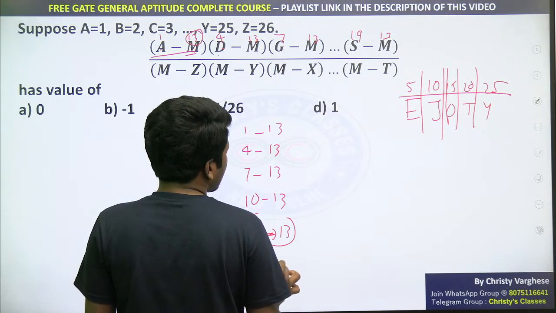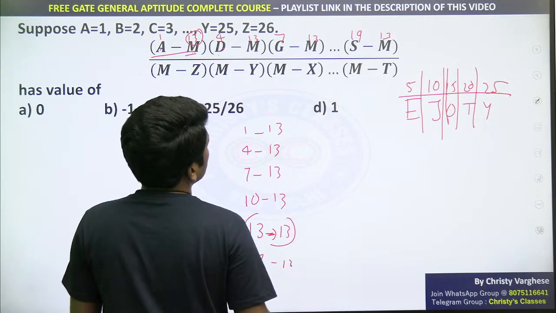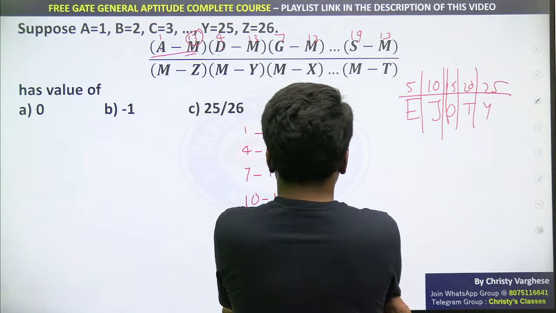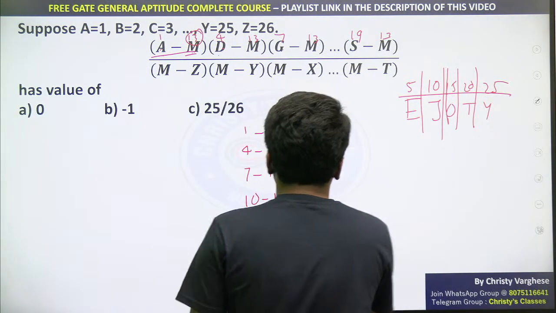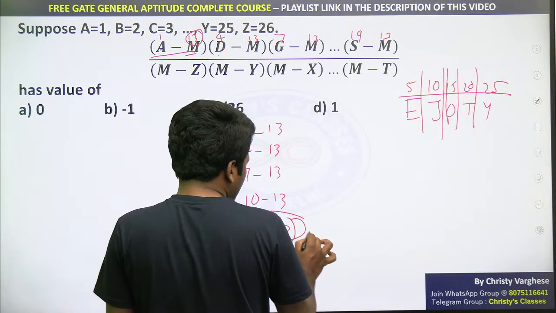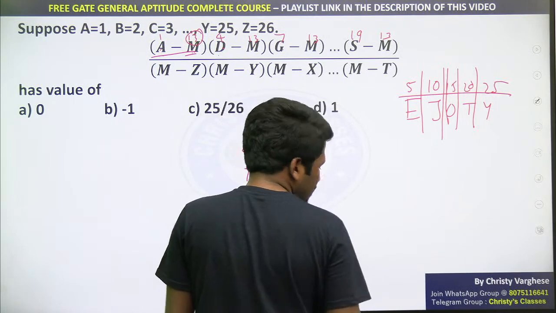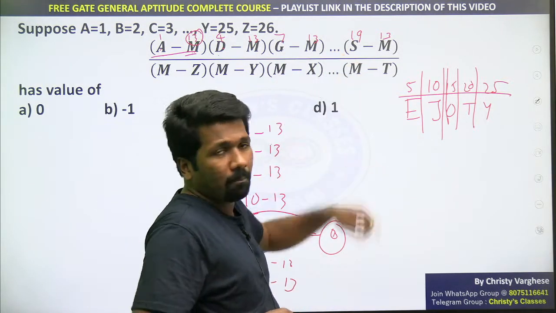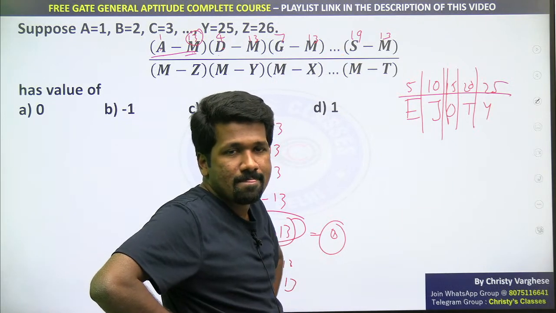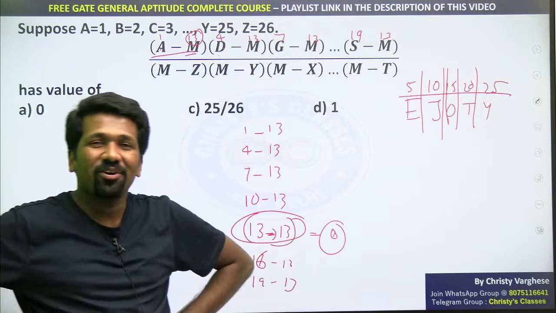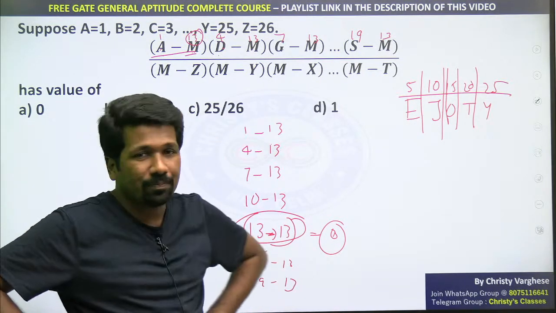After that, 17 minus 13. Sorry, one second, did I make a mistake? 16 minus 13 or 19 minus 13. But this 13 minus 13 is what I am interested in. 13 minus 13 is 0, meaning in between there is m minus m, that is anyway 0, so the numerator will be 0. Now the denominator, whatever it is, you don't have to worry.